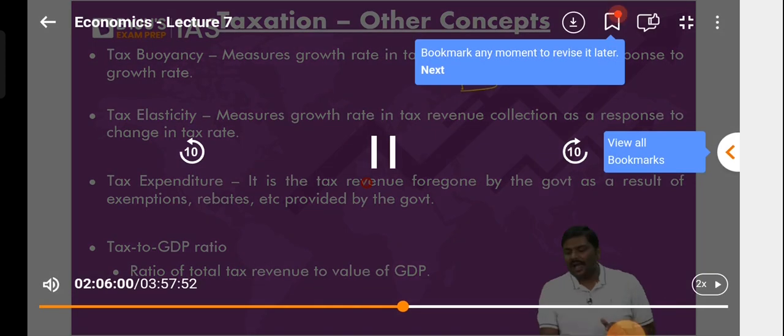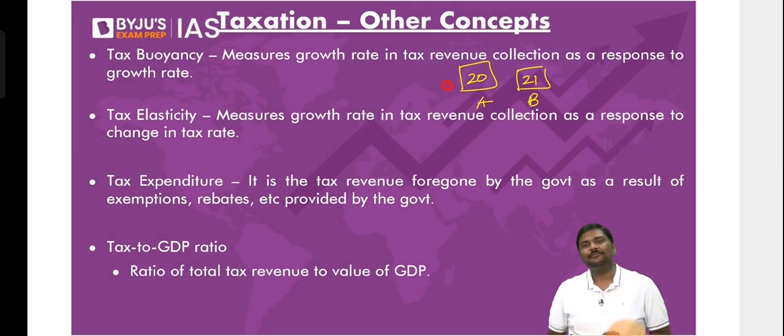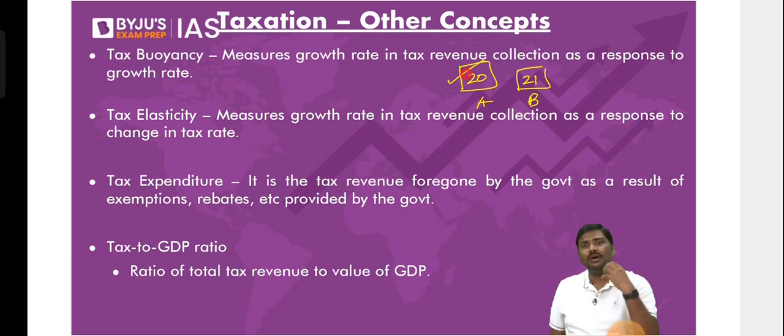I'll give a very simple example. Imagine one product is charged at 20 rupees and another product at 21 rupees. A is 20, B is 21. Most of us will end up purchasing A. Some of you say, no sir, I will look at the quality. You're a small minority, you're not the overall economy. People are very price conscious. You are very price conscious. I'm also very price conscious.